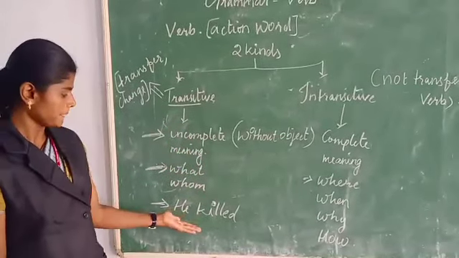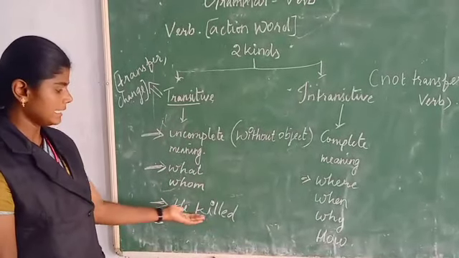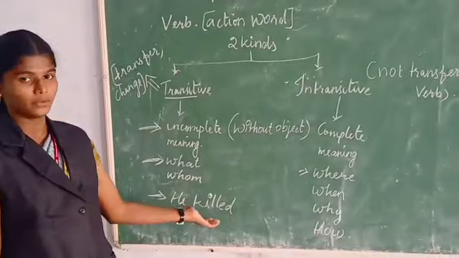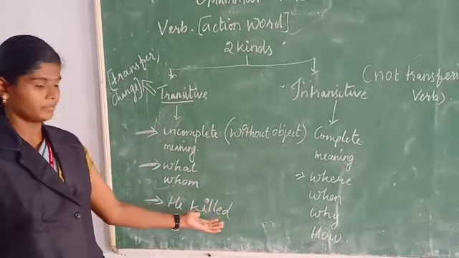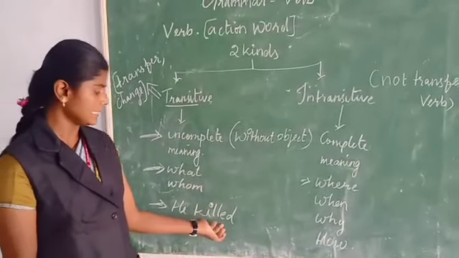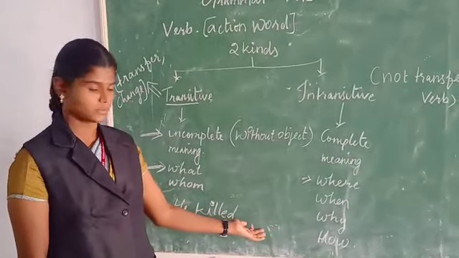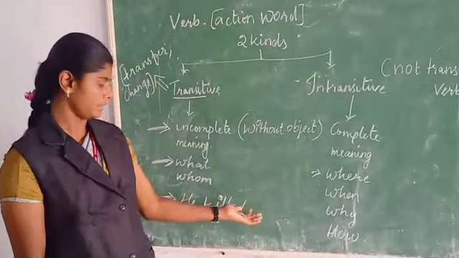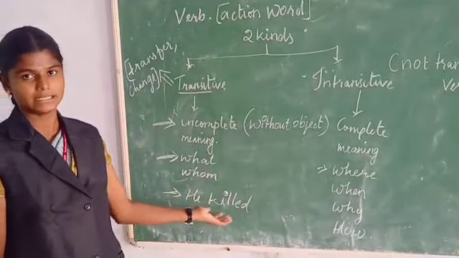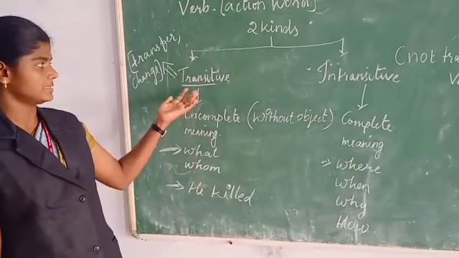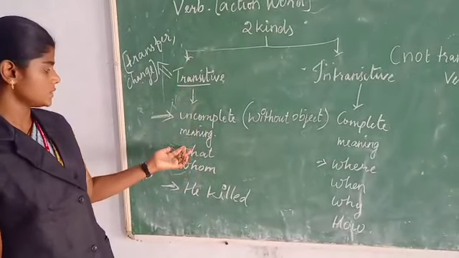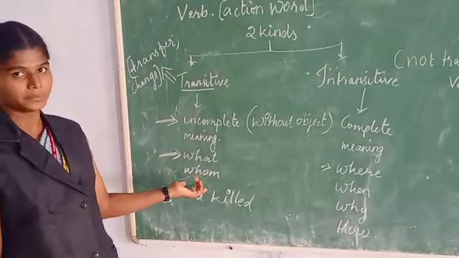For example, we can take this sentence, that is, he killed. He killed does not give proper meaning. For the sentence to be fulfilled, we have to ask the question, he killed what? If you ask this question, we can get the answer, he killed a rat or snake. So if you want to find the transitive verb, you can ask these 2 questions, that is what and whom.